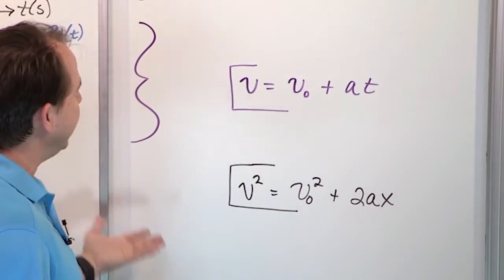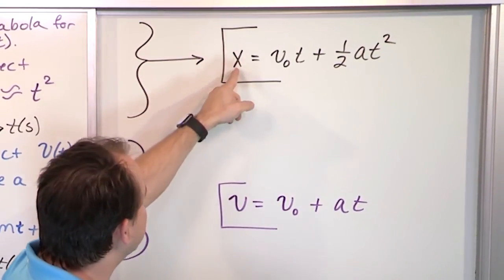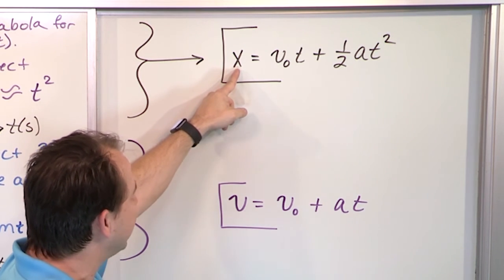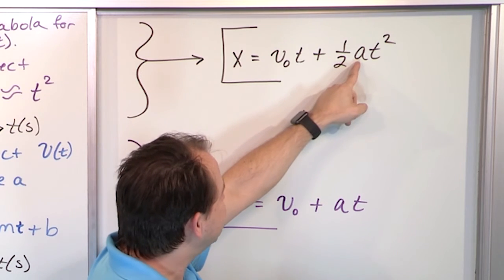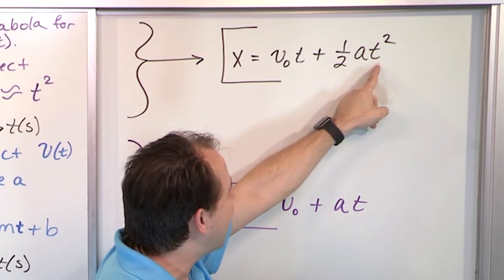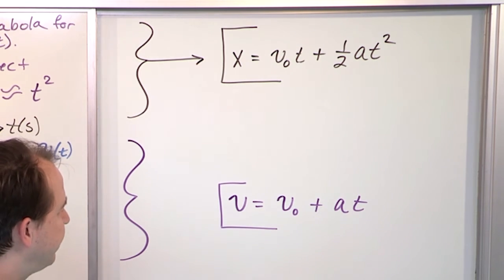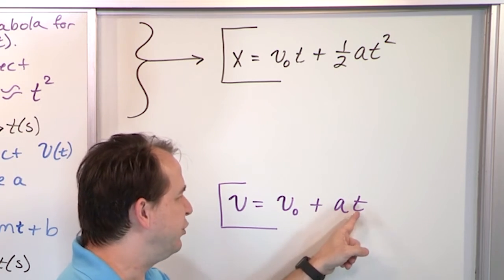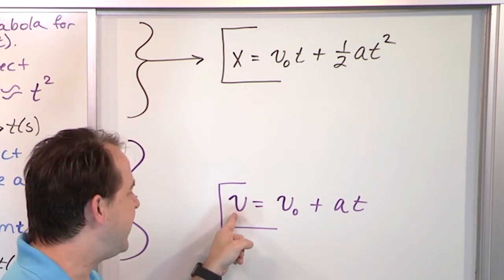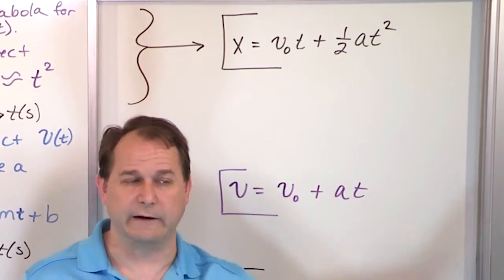But why do we have three? What this basically tells us is we use this equation when we want to know the final position of the ball or whatever we're throwing. We know how fast it started off. We know its acceleration. And we know how long it traveled. Then we can find out how far away it is from its initial starting point. We use this equation when we know how fast it started, we know its acceleration, we know how long it travels for, and that tells us the final velocity that it's at after it's finished accelerating.